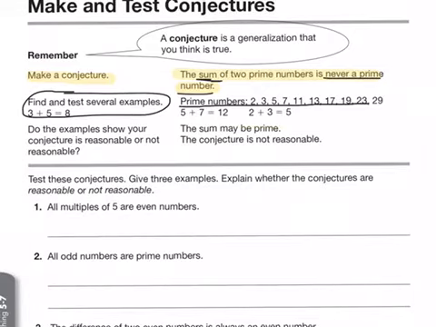The first example that we have is if we take the two prime numbers 3 plus 5, their sum is 8. Is 8 a prime number? It's not. Then we test 5 plus 7. 5 plus 7 totals 12. 5 and 7 are both prime numbers, but 12 is not a prime number. So we have another case that is not true.